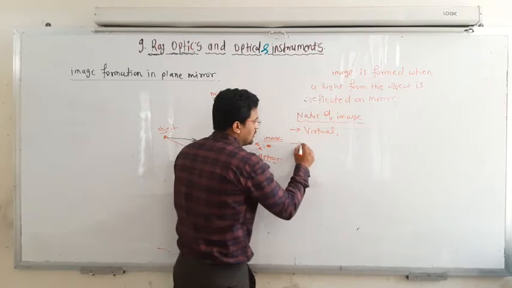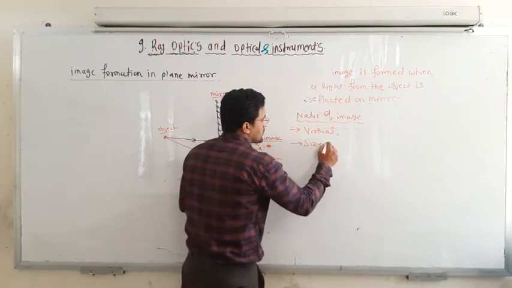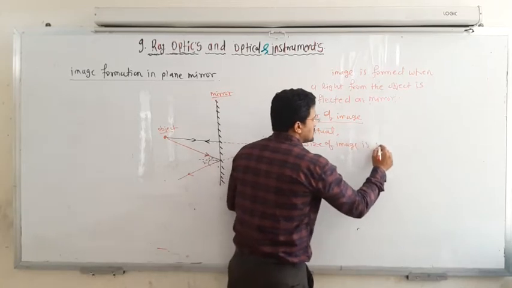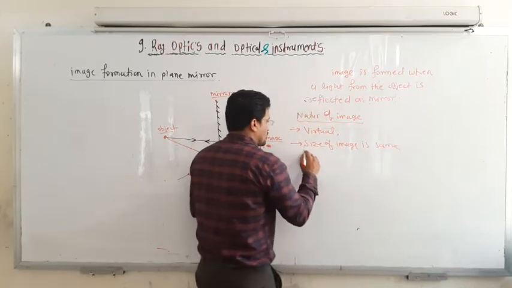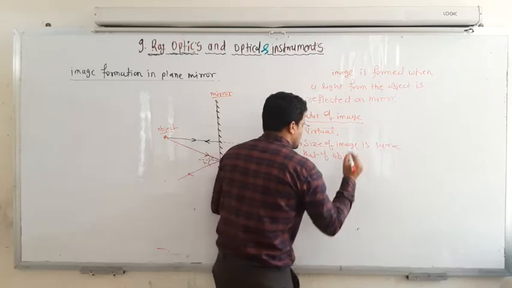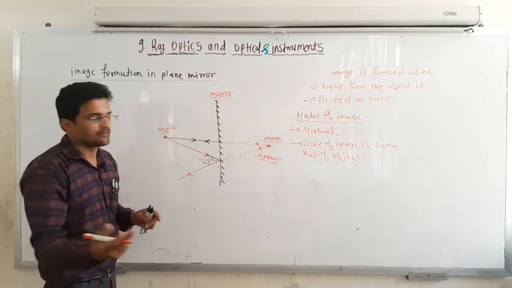Okay, so here, the size of the image is the same as that of the object. Size of the image is the same as that of the object itself.